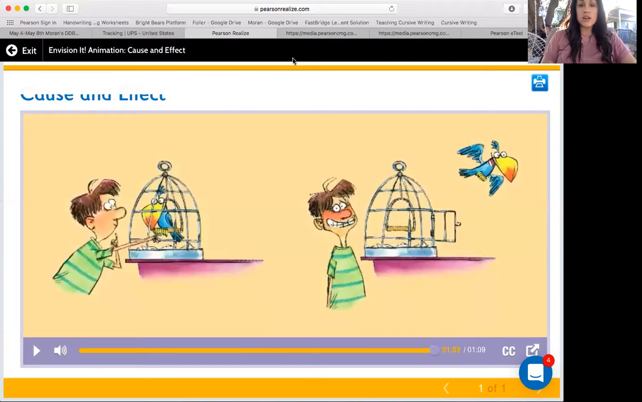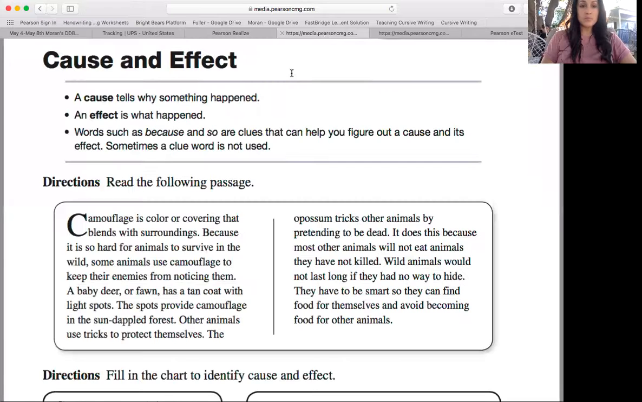So here is our activity. Cause and effect, just some review. A cause tells why something happened. It happened because. An effect is what happened. Words such as because and so are clue words that can help you figure out a cause and its effect. Sometimes a clue word is not used. Okay, sometimes you just have to be one of those sleuth detectives and find it on your own.